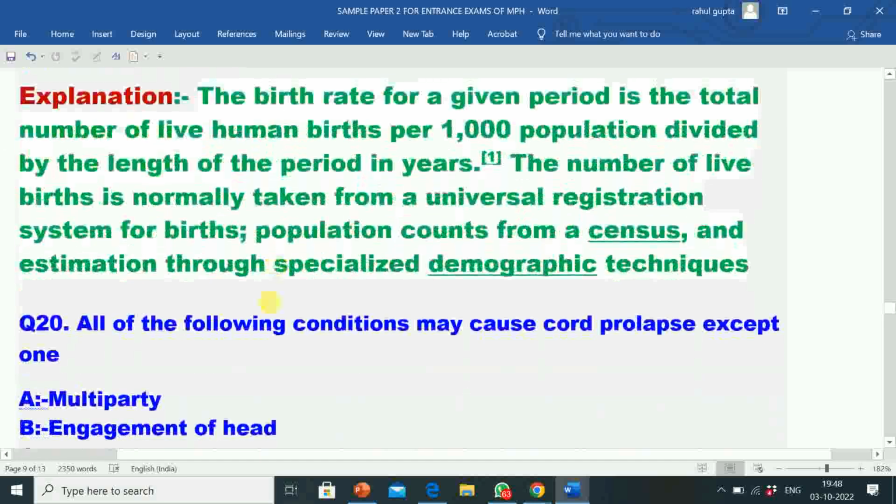Its explanation: the birth rate for a given period is the total number of live human births per thousand population divided by the length of the period in years. The number of live births is normally taken from a universal registration system for births. Population counts come from a census and estimations through specialized demographic techniques.